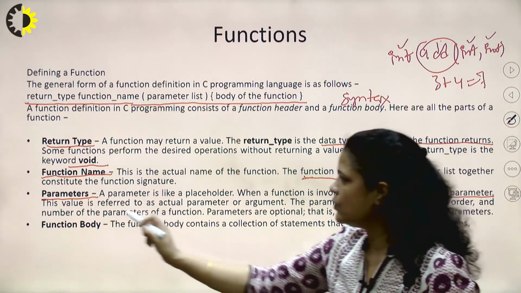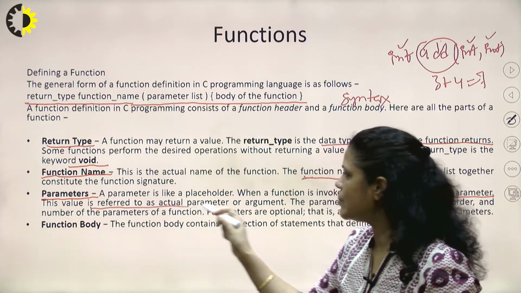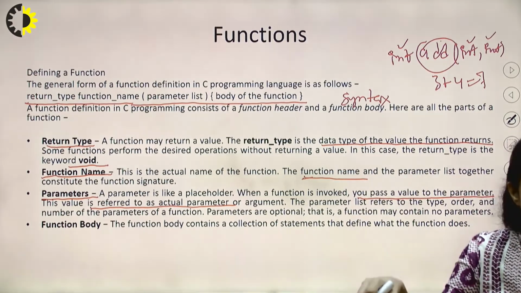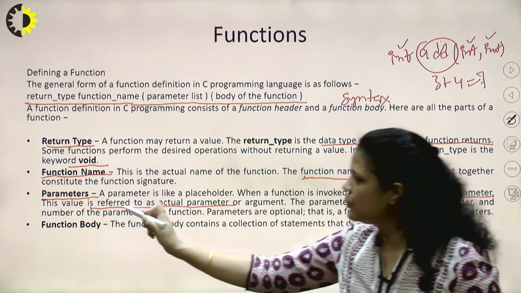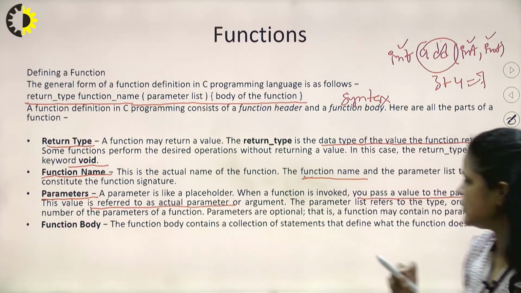So this value is referred to as the actual parameter. At the time of calling, whatever we are writing, we pass the value. That value is known as the actual parameter.